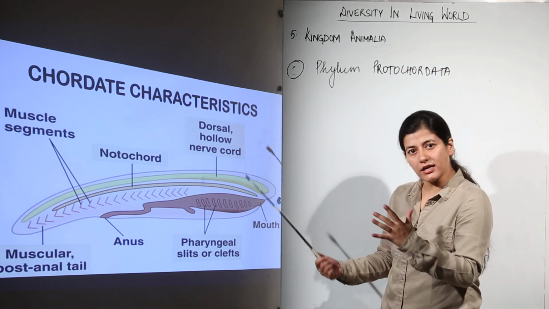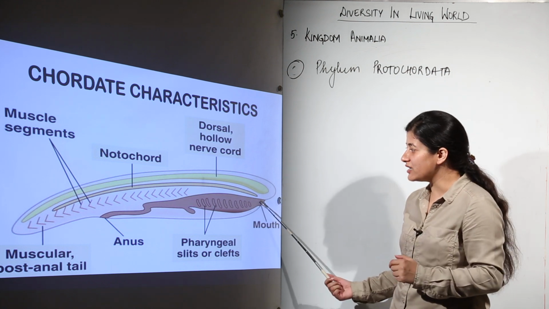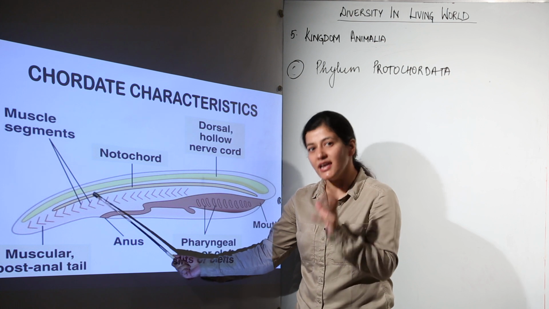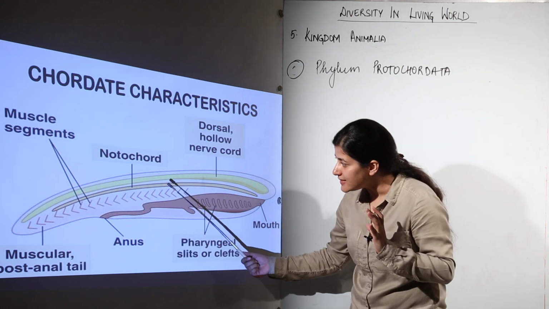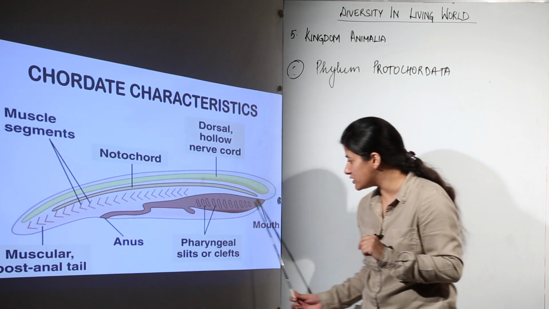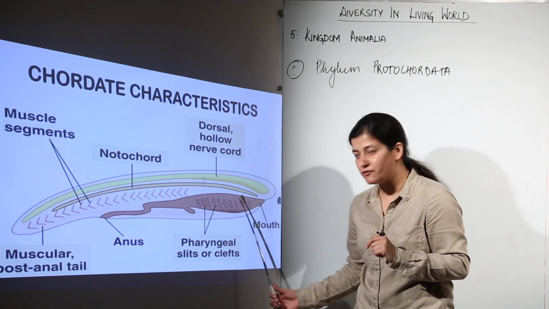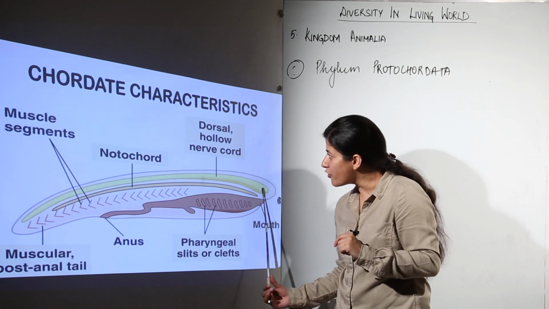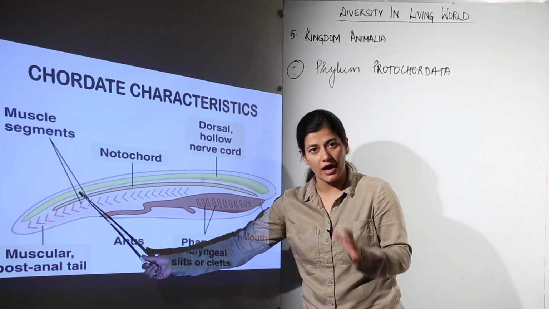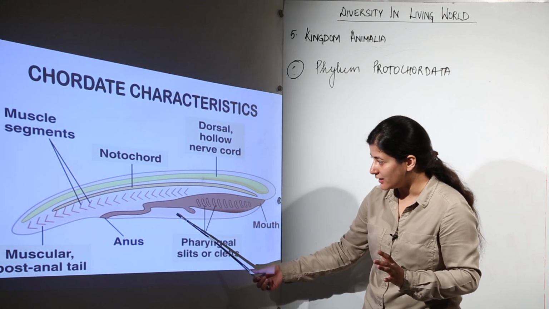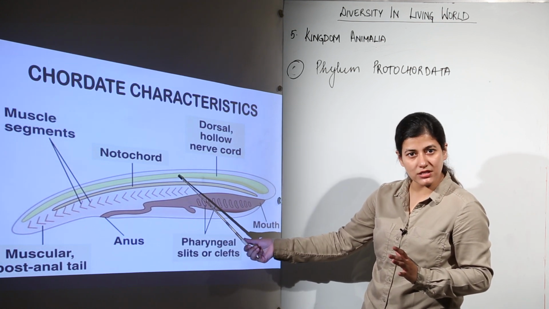Now talking about any organism, it must have a cylindrical rod-like structure present in its body at any stage of its life, which separates the alimentary canal. Now this is the alimentary canal which has two openings, which is responsible for the digestion, which separates the alimentary canal from the nervous system. This you have to remember. A chordate must have a notochord separating the alimentary canal from the nervous system of the body.